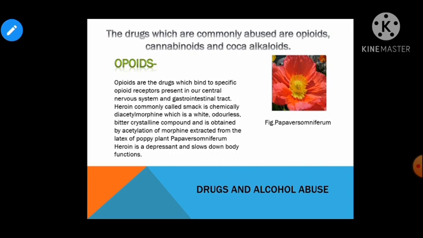Now children, these opioids include heroin. Heroin is commonly called smack or brown sugar. It is a white crystalline odourless bitter compound. It is obtained by acetylation of morphine. Chemically, heroin is diacetyl morphine. Now coming to the morphine.